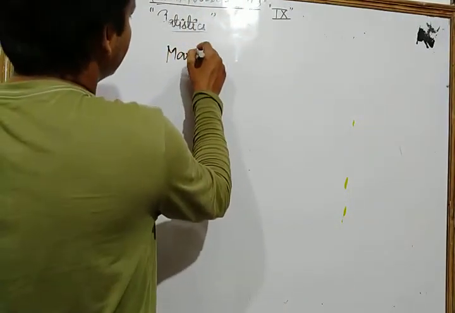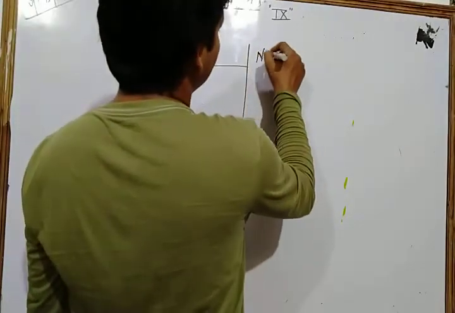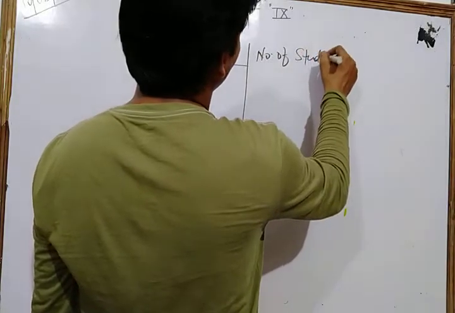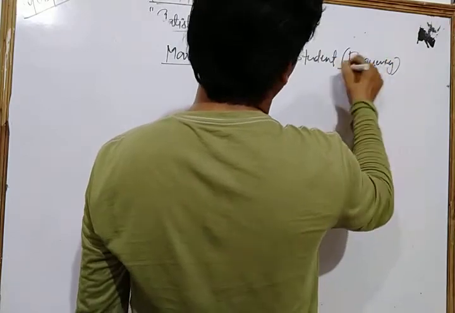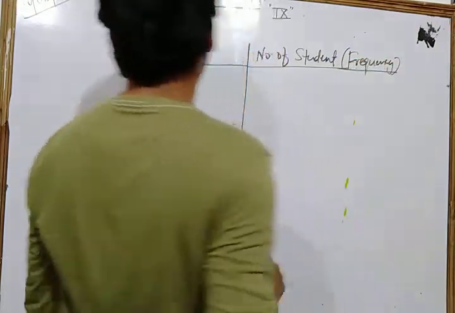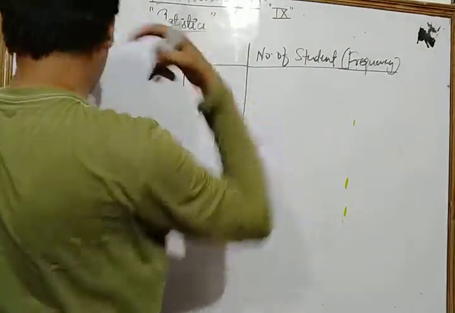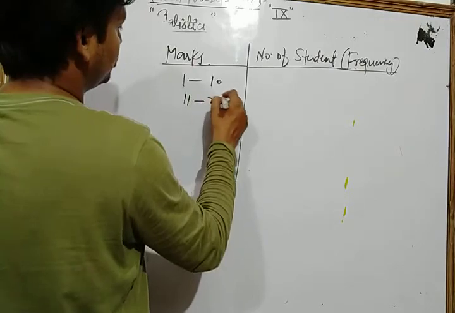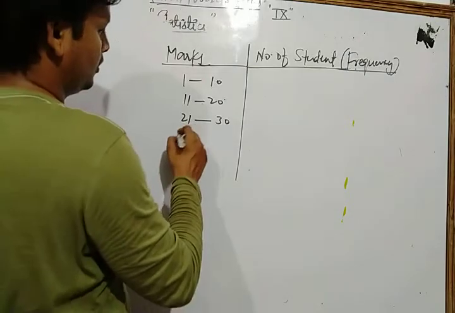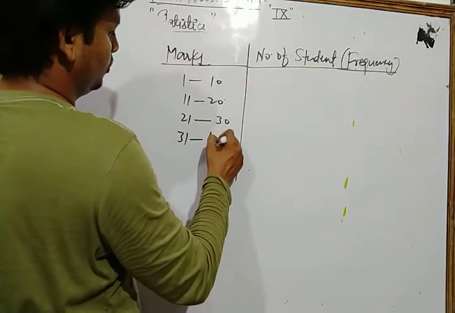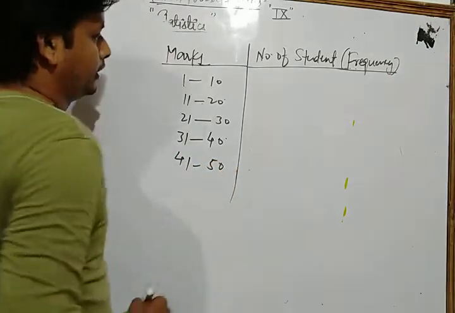Suppose here we write marks, and here we write the number of students, that is the frequency, which is called frequency also. Suppose here 1 to 10, 11 to 20, 21 to 30, 31 to 40, and 41 to 50.